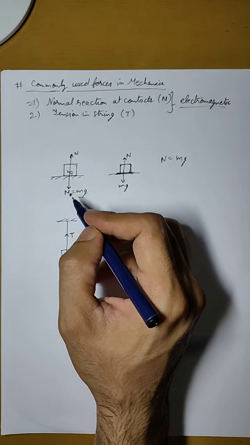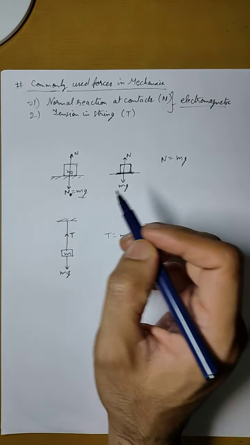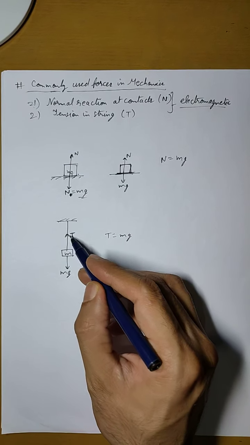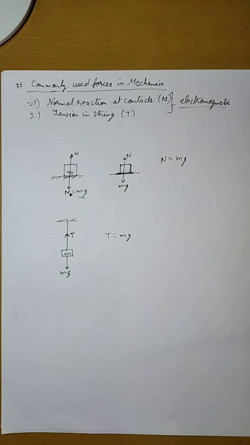So these are the two kinds of commonly used forces in mechanics. This is the normal reaction force at contact points, and this is the tension in string. In later videos we will discuss them in detail.